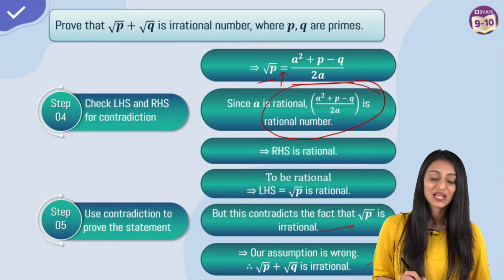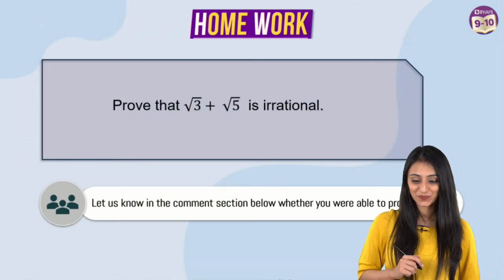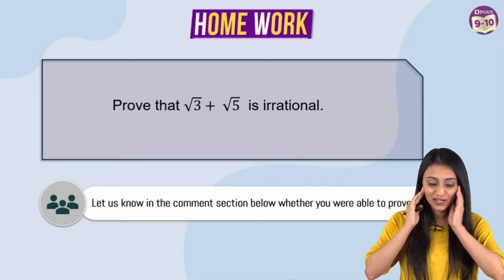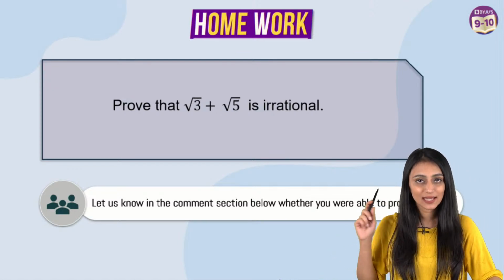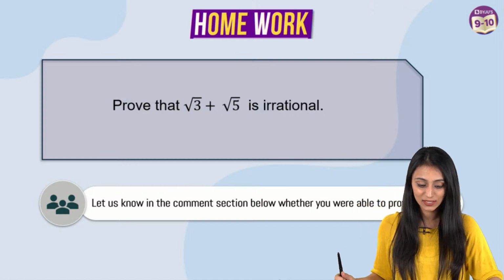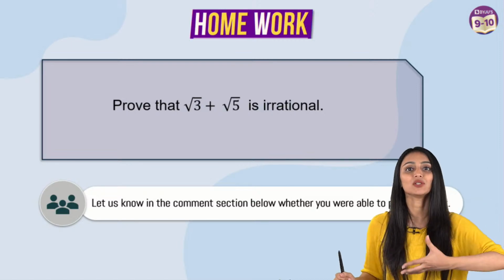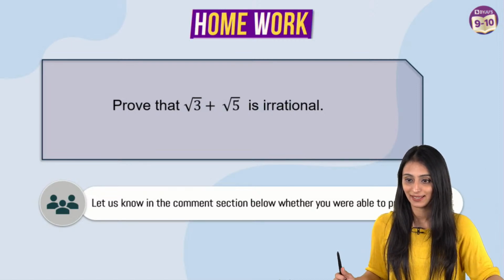All right. Awesome. So this was the last question of today's session, but we have the homework also. So we have to prove here that root 3 plus root 5 is irrational. In the same manner like we did the previous two questions, you have to solve this, and you can let us know in the comment section below whether you were able to prove it or not. Because obviously it's such a long solution, you might not be able to share with us.